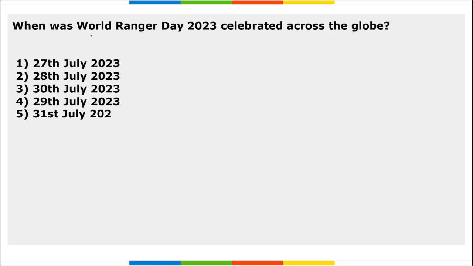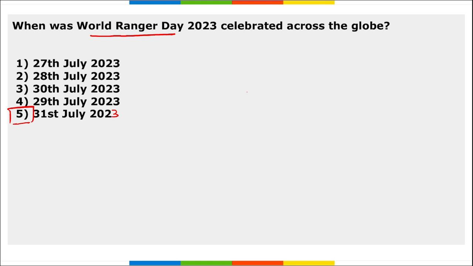Next, when was World Ranger Day 2023 celebrated across the globe? This day is celebrated on 31st of July 2023, and it is to commemorate the rangers killed or injured in the line of duty and to celebrate the work rangers do to protect the planet's natural treasures and cultural heritage. Then also remember the winners for the International Rangers Award.